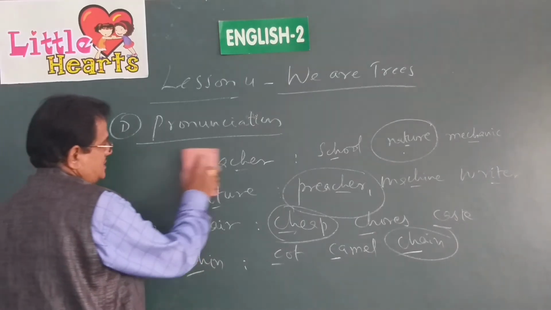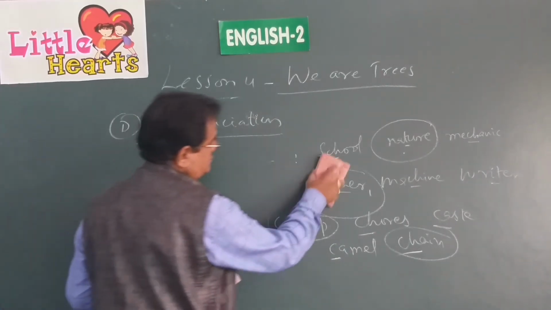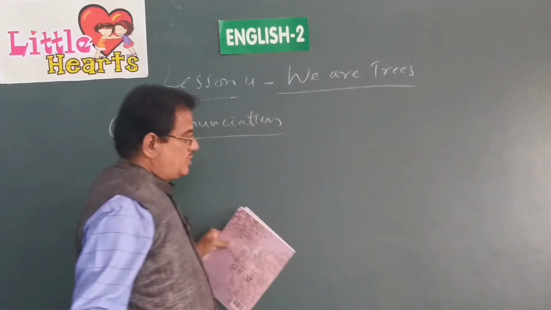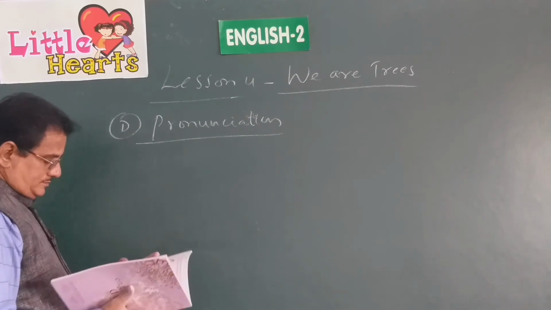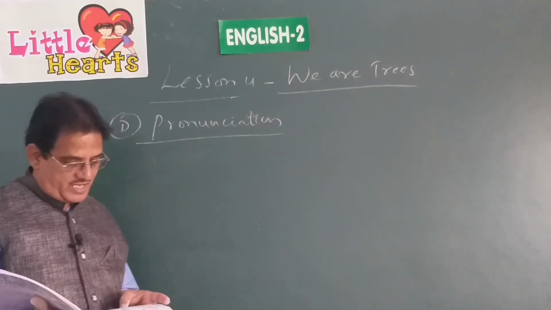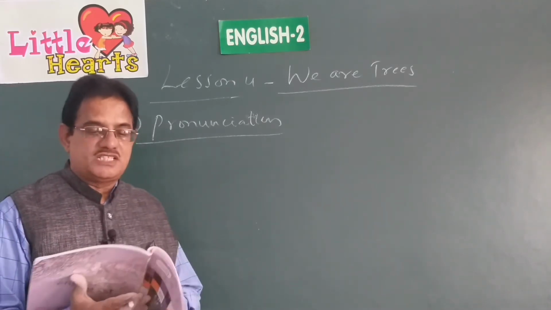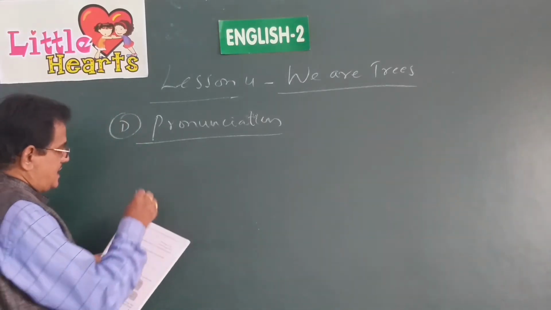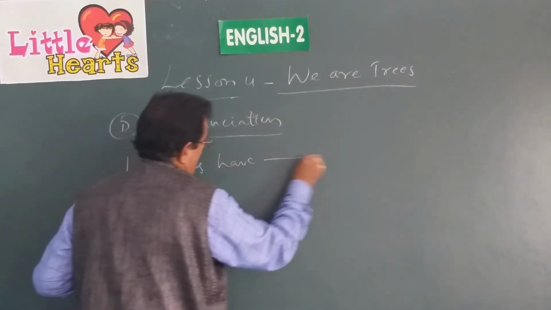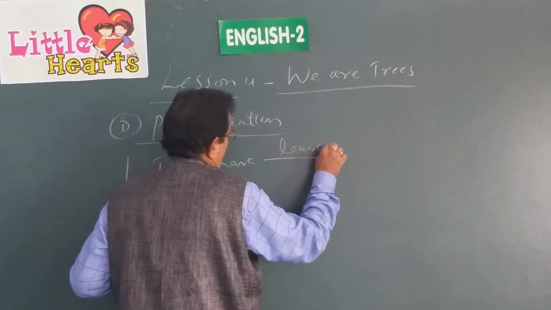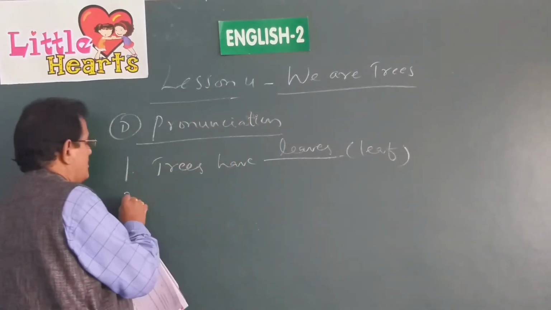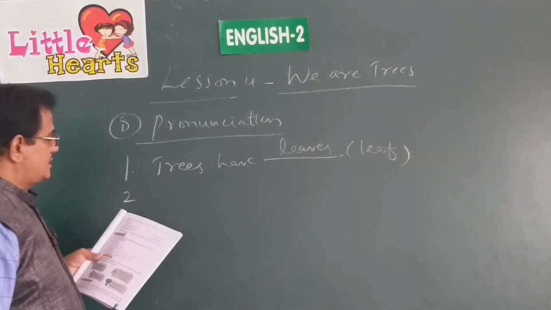Okay, children, let us see this importance of the pronunciation. Singular, plural, spellings. The words which end with F sound take VES for their plurals. For example, look at these blanks there. Trees have dash. Plural form of leaf is leaves. In the brackets, singular is given. We have to write the plural of it.